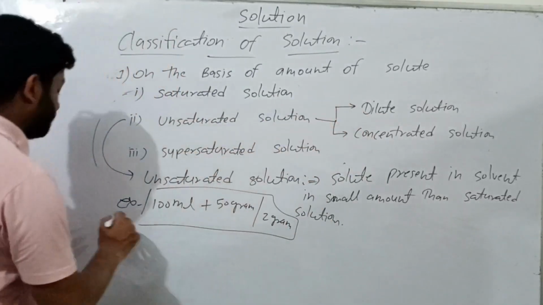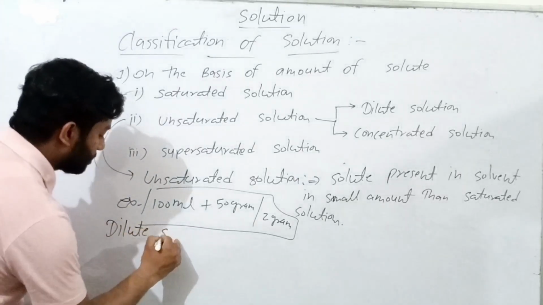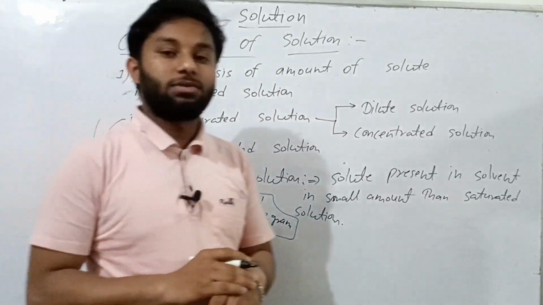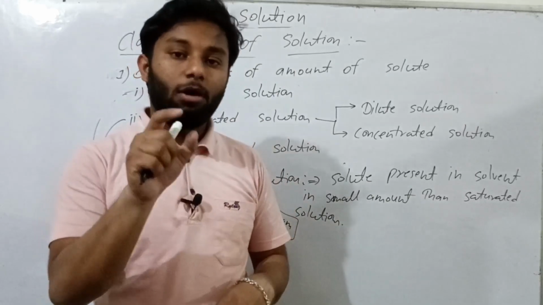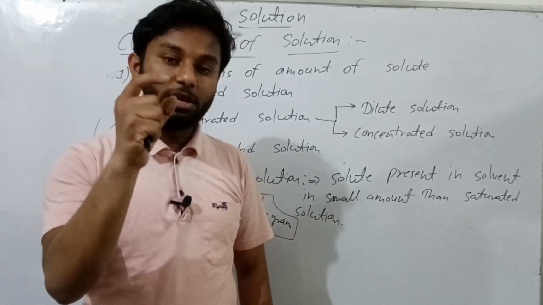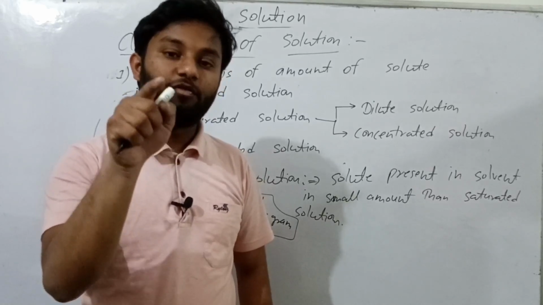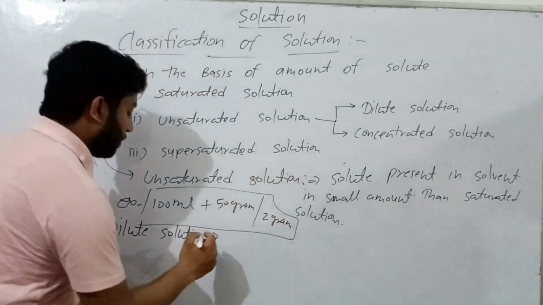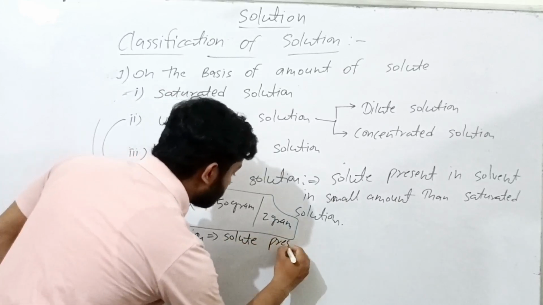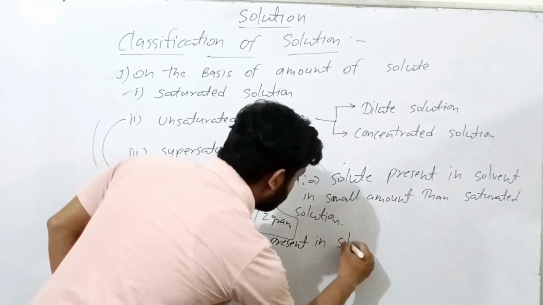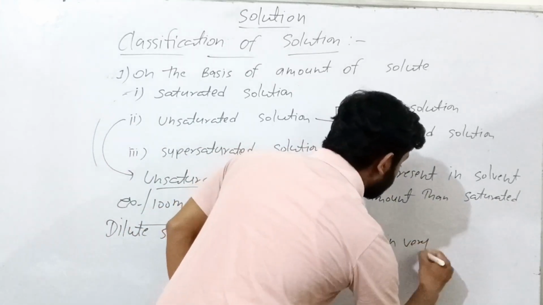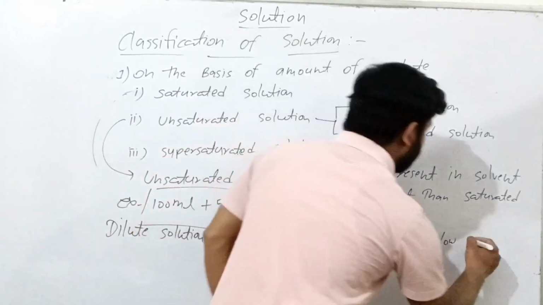Then what is a dilute solution? A dilute solution is a type of unsaturated solution in which the amount of solute present in the solution is very low. It means the solute is present in the solvent in a very low quantity or low amount.